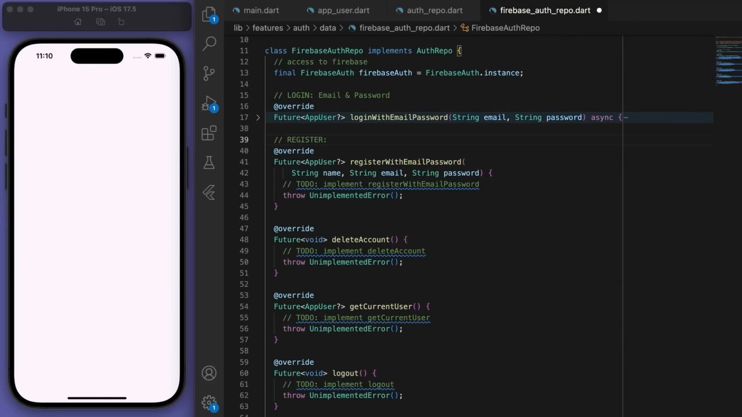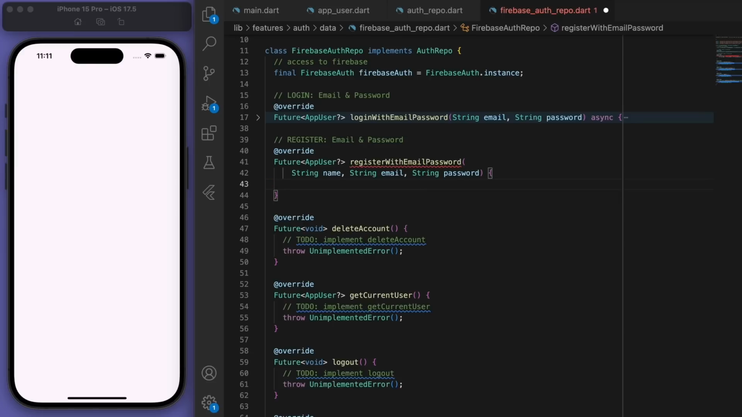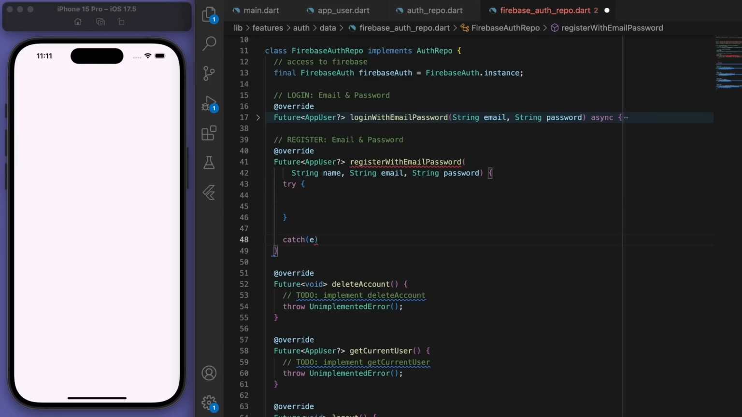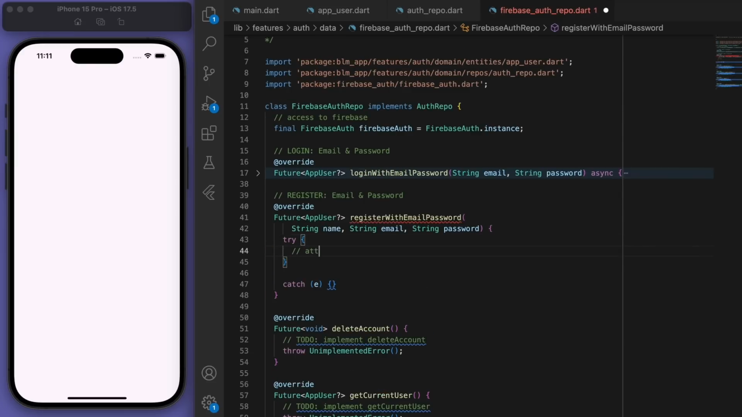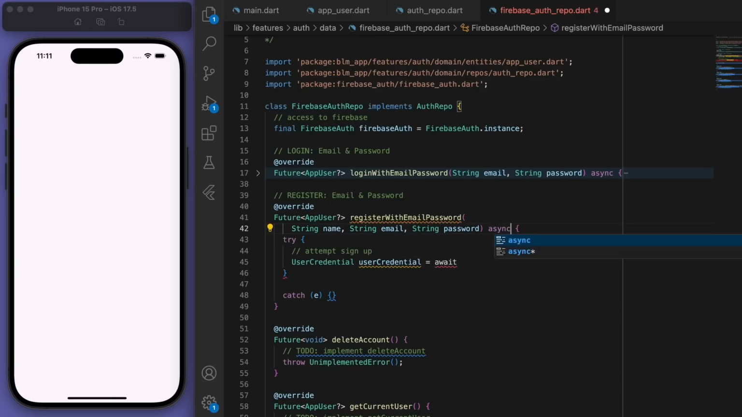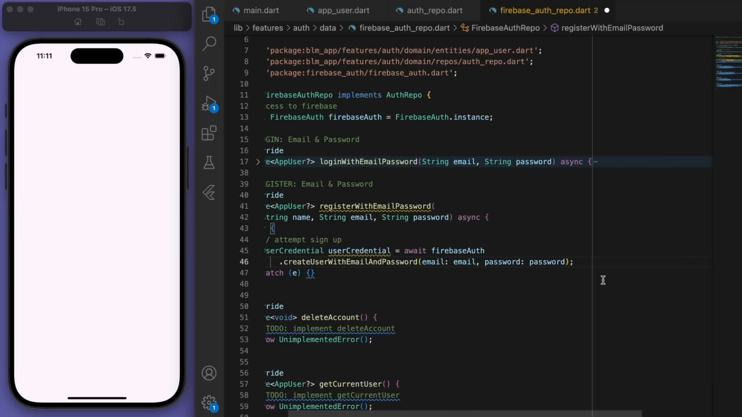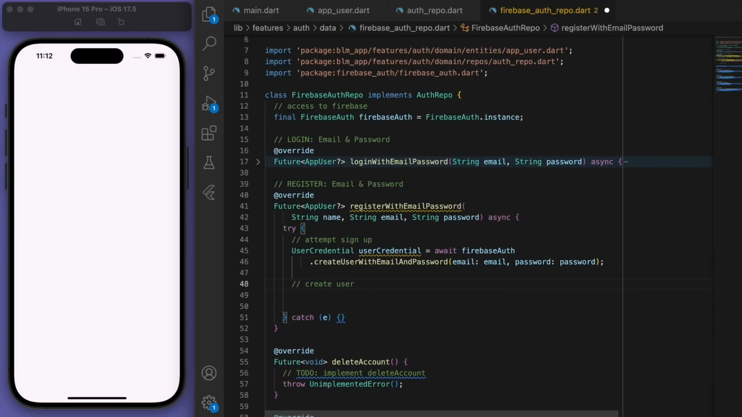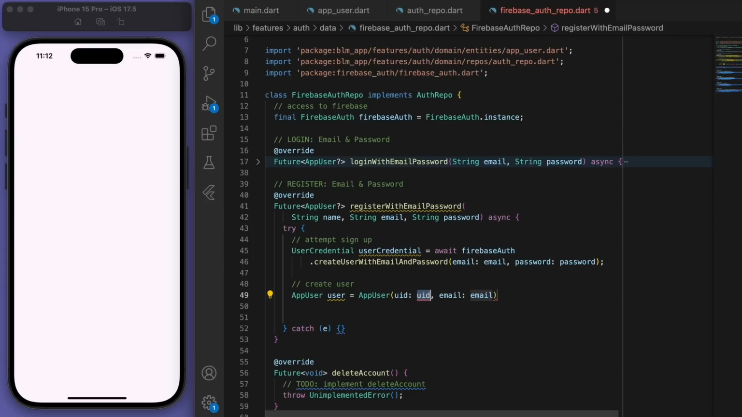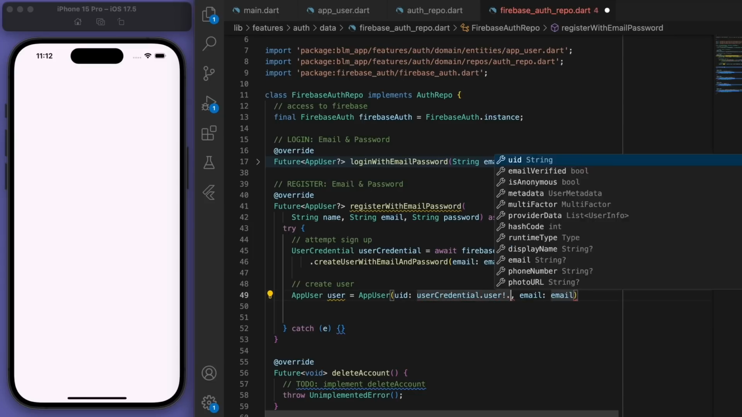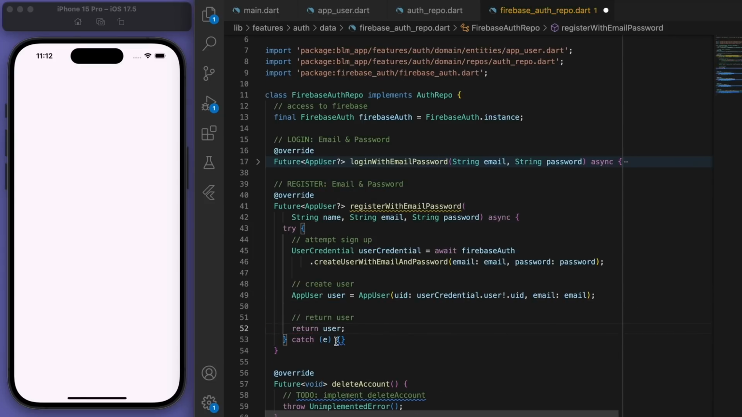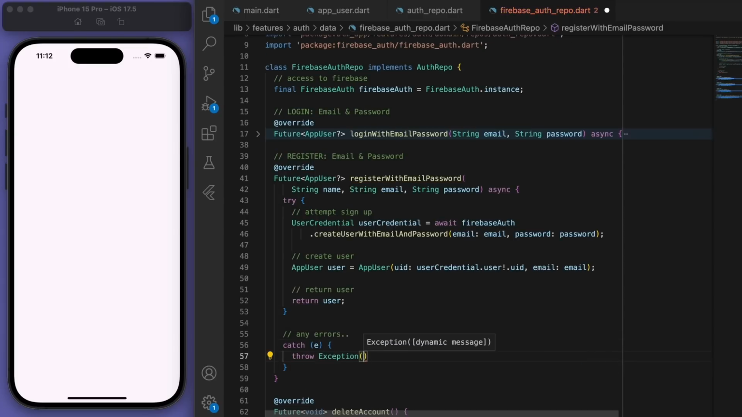Let's do the similar thing for register. So if you go to your Firebase auth, we can create user with email and password. And once we've done that, we can create the app user in our app and just return it. And catch any errors. Sweet, so that's register done.